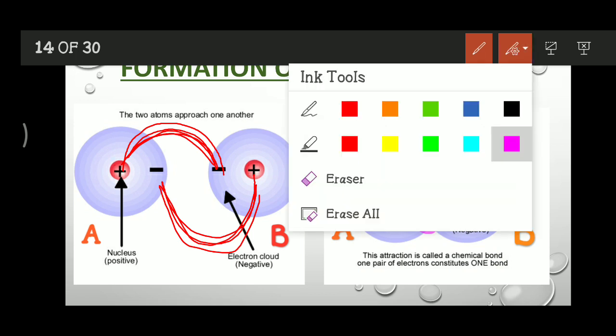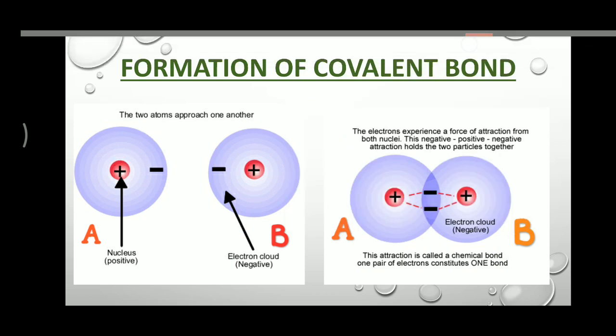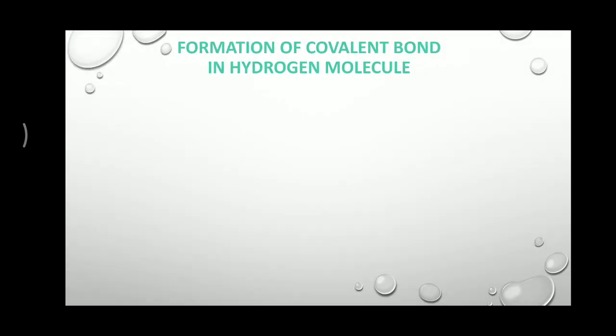So I hope you understand all the concepts here. And now, formation of covalent bond in hydrogen molecule. This previous example also resembles the hydrogen molecule, but here we take particularly a hydrogen molecule to explain this concept with the theoretical explanation and how to write it in your copy, because for different molecules a question arises: explain the formation of covalent bond in oxygen, nitrogen, hydrogen, chlorine.